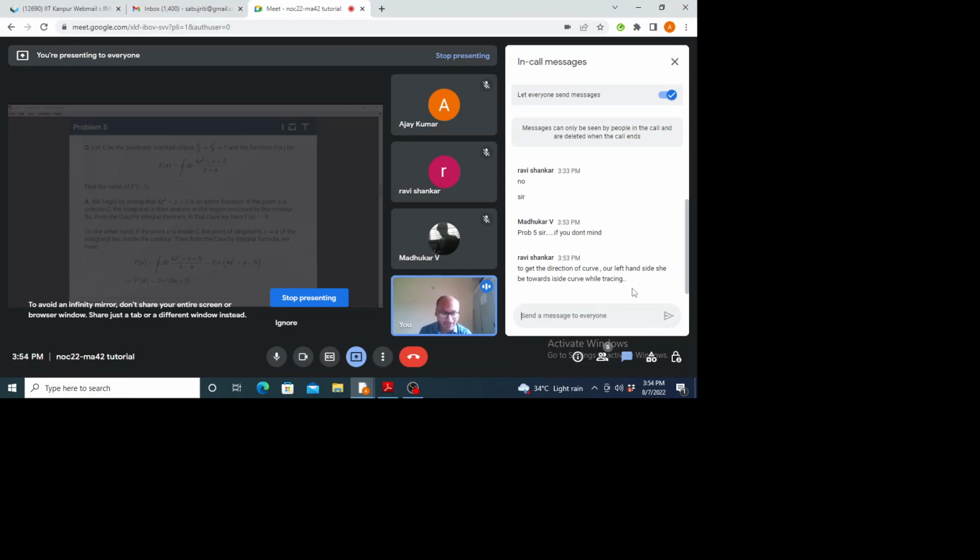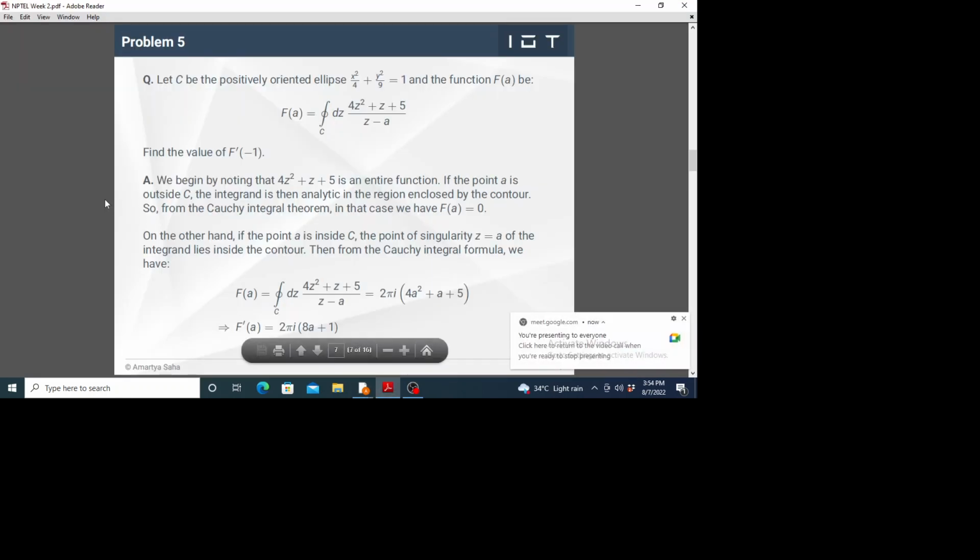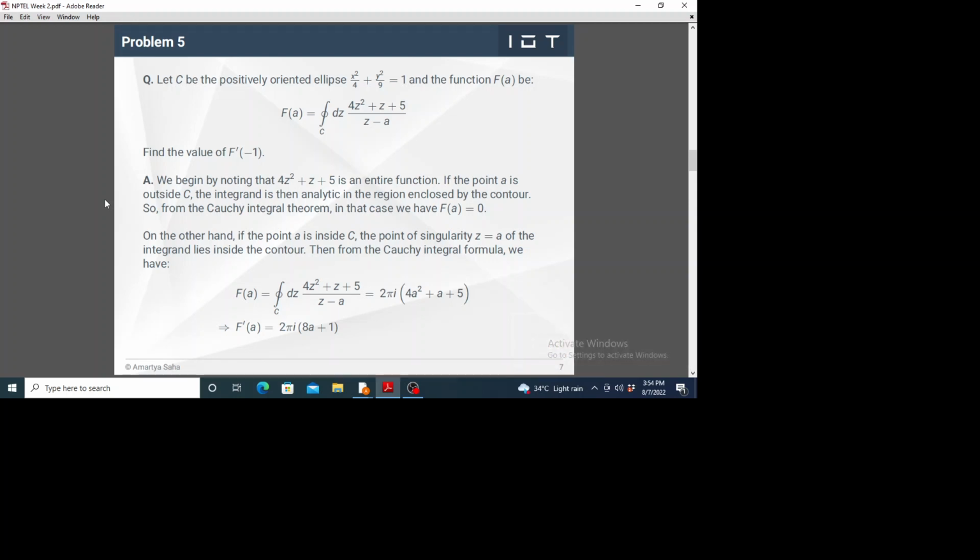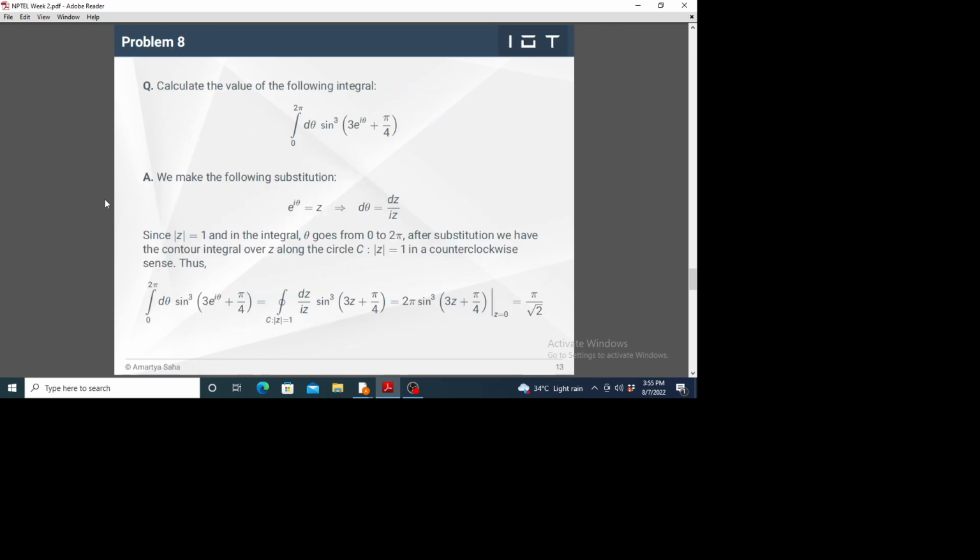So, you get the direction of the curve. As I said, these are actually the right convention. On the positive x-axis, theta 0 is defined, and then if you trace counterclockwise one full rotation, you will get from 0 to 2 pi. So this is the convention: you have to trace counterclockwise to get 0 to 2 pi. And in these problems, I have got 0 to 2 pi.